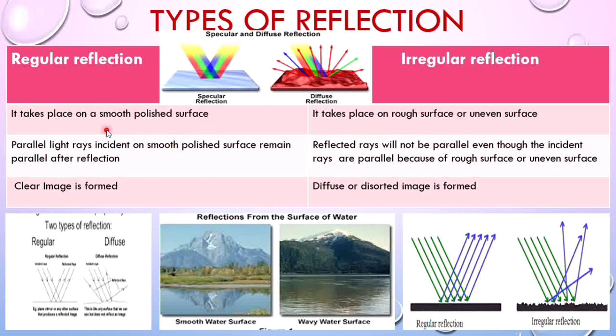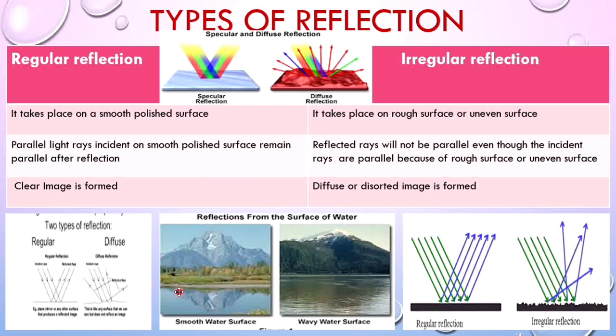In regular reflection, the incident rays are parallel and the reflected rays are also parallel, and there is a formation of a clear image. Whereas in irregular reflection, even though the incident rays are parallel, the reflected rays are not parallel. As a result, a diffuse or distorted image is formed.